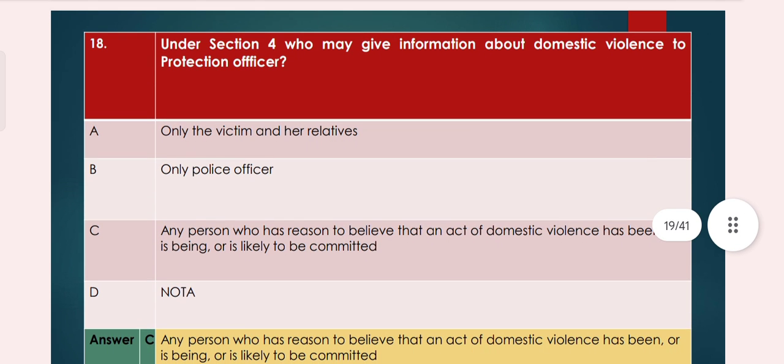Question number 18. Under section 4, who may give information about domestic violence to protection officer? Option A, only the victim and her relatives. Option B, only police officer. Option C, any person who has reason to believe that an act of domestic violence has been or is being or is likely to be committed. And option D nota. So the answer is option C, any person who has reason to believe that an act of domestic violence has been or is likely to be committed.